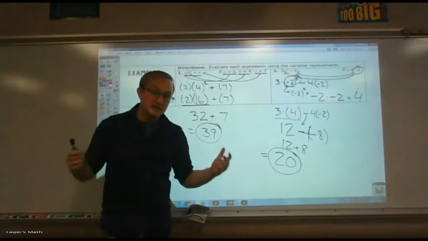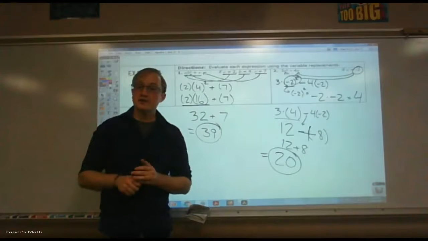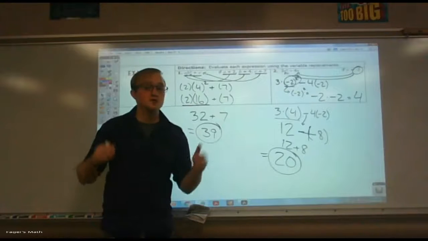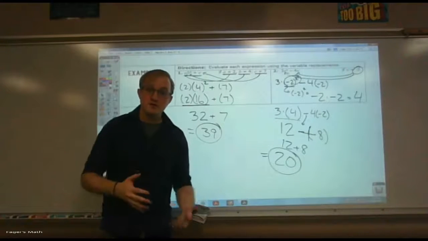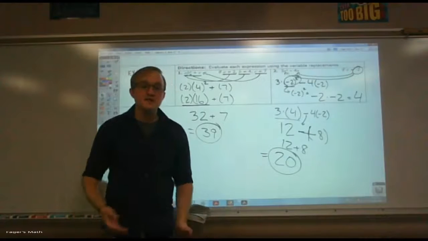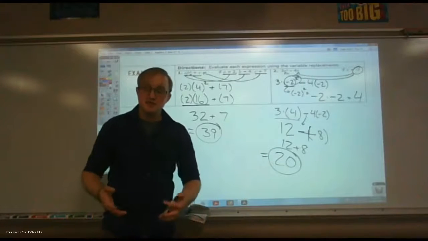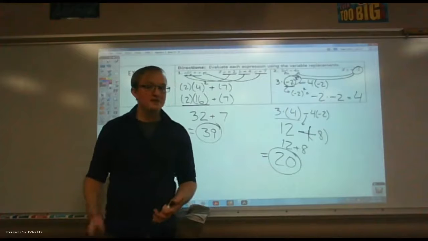All right? Make sense so far? All you're doing is the same steps that are up above in the notes. Use those notes. Substitute in the known values for their variables. Use the parentheses, and then use the order of operations. It's not meant to trick you. It's just meant to challenge you.